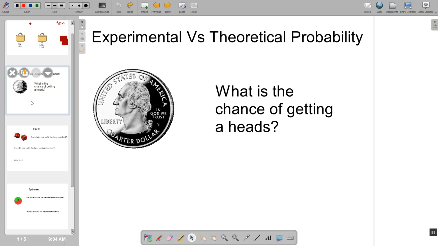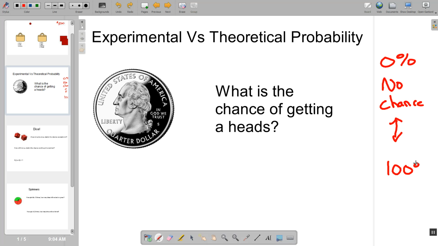So let's start talking about probability a little bit and see if we can get some ideas. Well, probability is the likelihood of something happening, and all probability is between 2 percentages. 0% is something that has no chance of happening. So my middle schoolers would say the chance of Mr. Schmidt ever being cool, 0%. So probability can go between 0% and 100%.